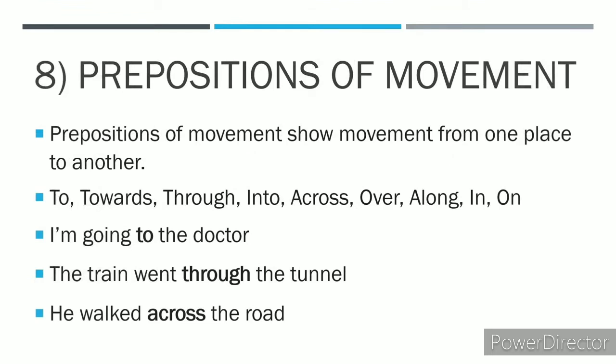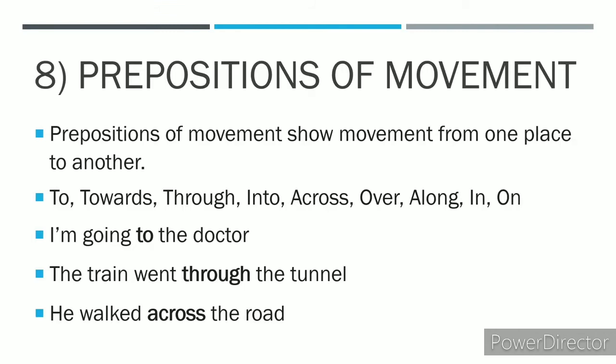Prepositions of movement. Now they basically show the movement from one place to another. For example, some of the prepositions of movement are to, towards, through, into, across, over, along, in, on, and so on. Let's have a look at the examples. I'm going to the doctor. So this indicates movement. I'm going to the doctor's place. So this indicates movement from one place to another. So the preposition involved here is to. So it becomes a preposition of movement.